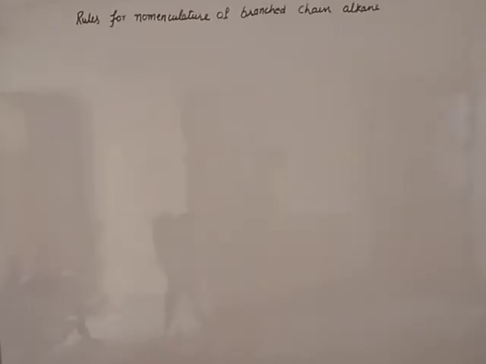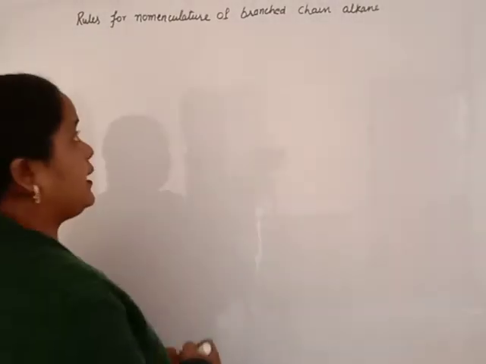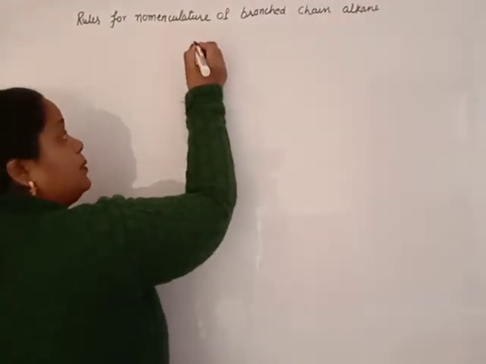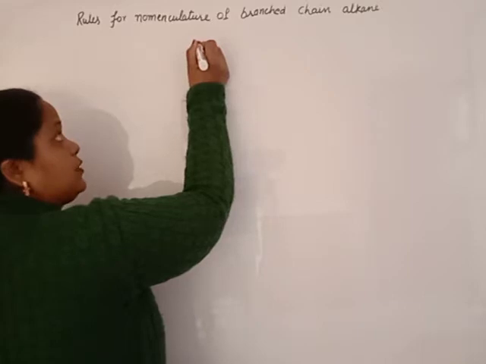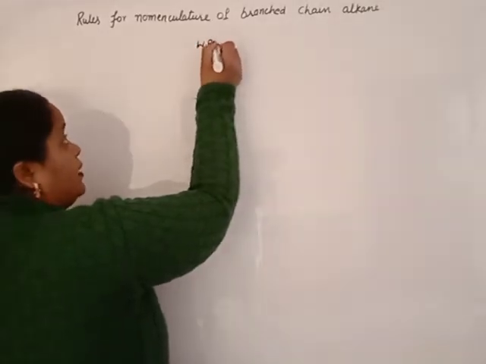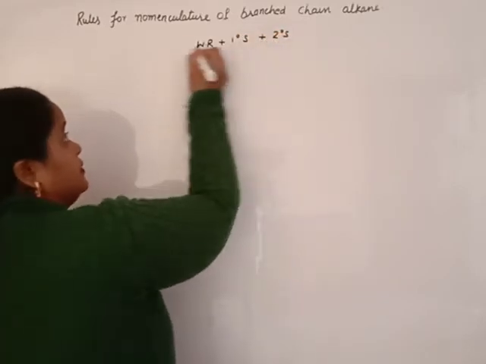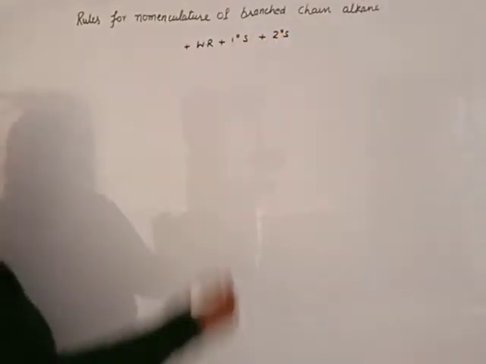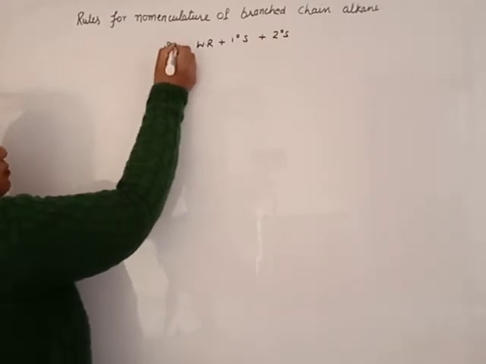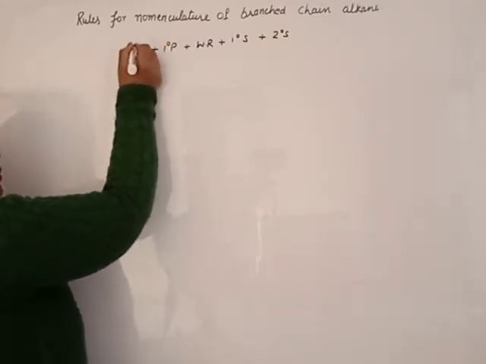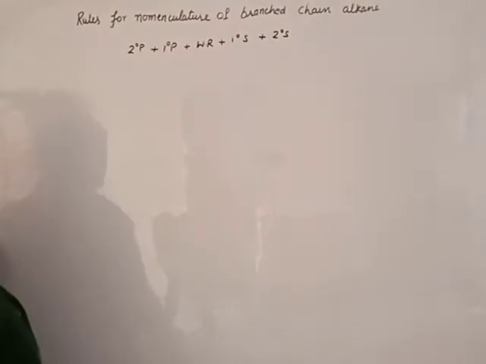Students, let me start the rules for nomenclature of branched chain alkane. Beta, for nomenclature of any organic compound we must use the basic rule, that is word root, primary suffix, secondary suffix. Before the word root there are prefixes, just before the word root primary, then secondary prefix. It is the basic rule. It is applicable in all organic compounds.